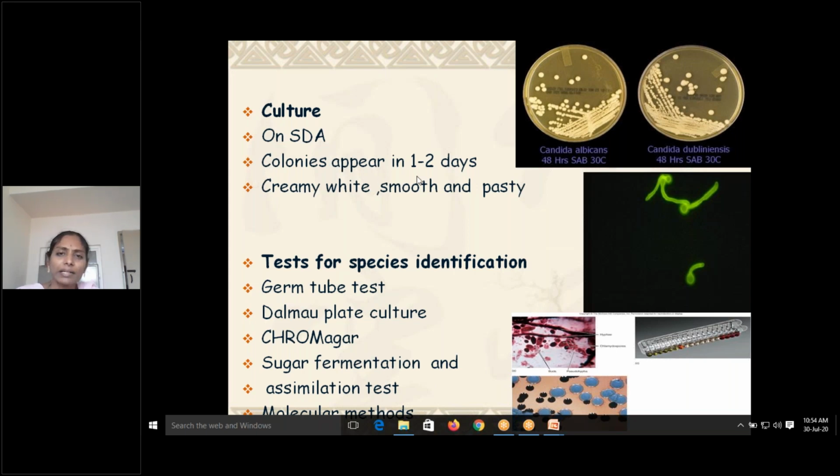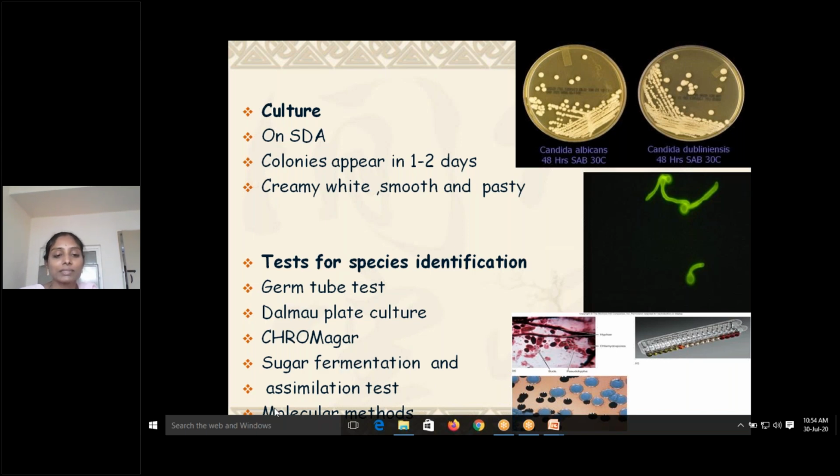It's easy to grow, Candida, in 1 to 2 days only. You can see these white, dry colonies; creamy white, smooth and pasty colonies are there. The tests for species identification: one is the germ tube test. Next is Dalmau plate culture. Chrome agar can also be used. These chrome agars give different colors. You can see this last picture. Chrome agar gives different colors depending upon the species identification.